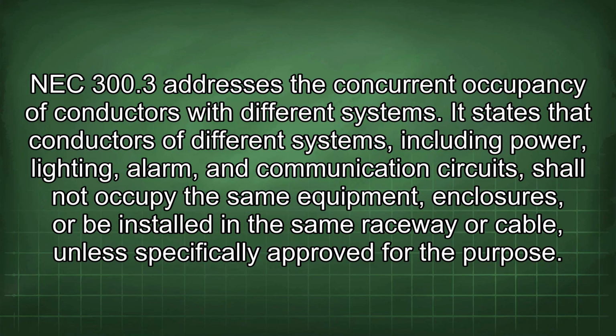NEC 300.3 addresses the concurrent occupancy of conductors with different systems. It states that conductors of different systems, including power, lighting, alarm, and communication circuits, shall not occupy the same equipment, enclosures, or be installed in the same raceway or cable unless specifically approved for the purpose.